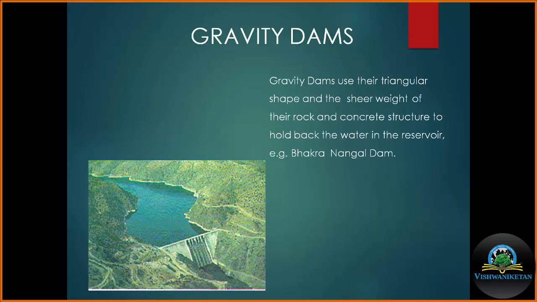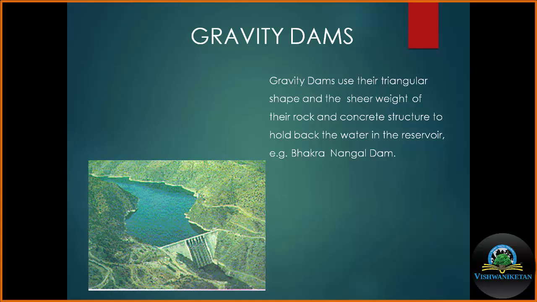Gravity dams use their triangular shape and the sheer weight of rocks and concrete structure to hold back the water in the reservoir. The most famous example of the gravity dam is the Bhakra Nangal Dam.